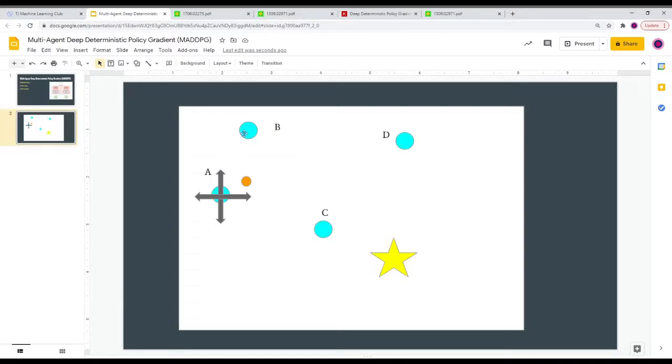So agent A does this. Let's say agent A takes that action, starts to go up. But if you're training A, B, C, and D all at the same time, B is going to see the state of the environment, take the state in. But then when B decides to act, A is going to have already moved, thereby changing the state. And even if you have all these act simultaneously, taking the state at the same time and acting at the same time, the resulting state in the resulting time step is going to depend not only on the agent that just took the action.